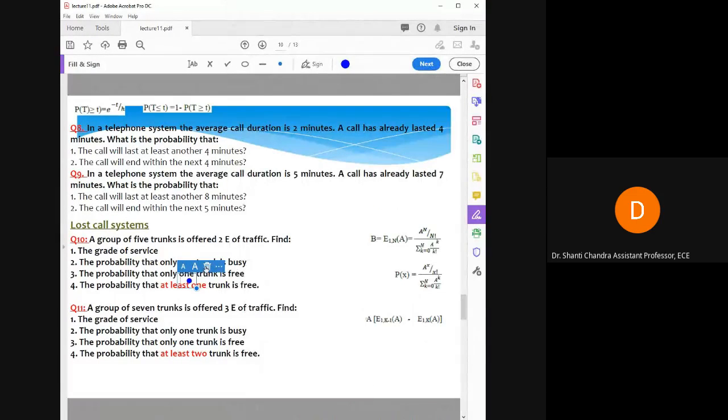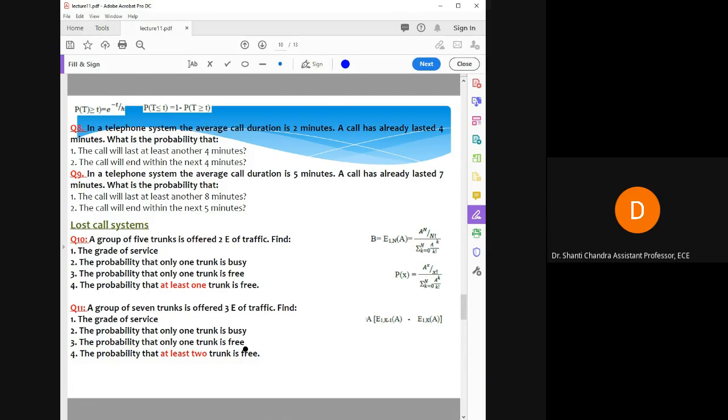So you have solved your 10th question. Your 11th question is the same as the 10th. Here I am reading it: a group of 7 trunks, so n is equal to 7. It is offered 3E, so A is equal to 3. Find the grade of service. For the grade of service, you have to apply this mathematical relation. You have A, you have n, so just put the values of A and n in this expression and you will get the answer. Then for the probability that only one trunk is busy, you have to find the probability of a trunk being busy, so you will use this relation.